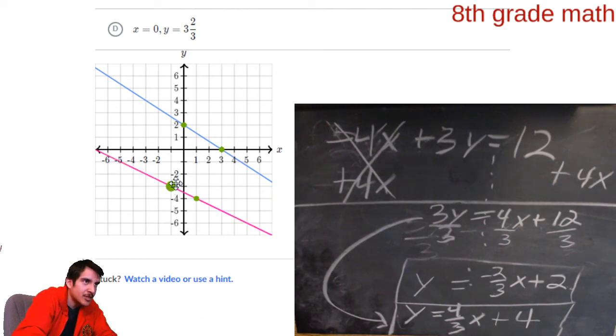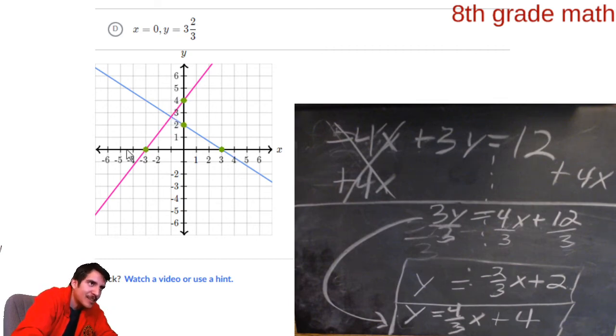So this equation, begin with b, which is 4. And the slope is 4/3, which means we're going to move up 1, 2, 3, 4, and then forward 1. It looks like it's off the graph, so let me do this. I'm going to go down 4, back 3. Because I think that's the same thing as going up 4, forward 3, right? Yeah. So there we go. Because if I went up 4, forward 3 from this point right here, it wouldn't fit on the graph, so I had to go backwards.